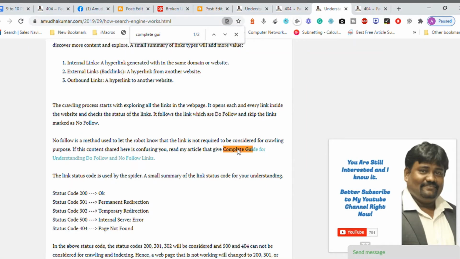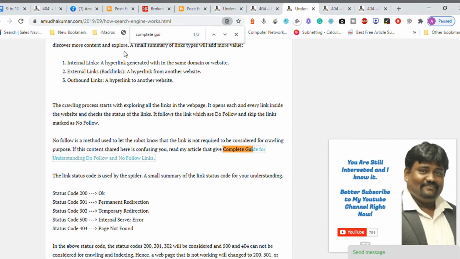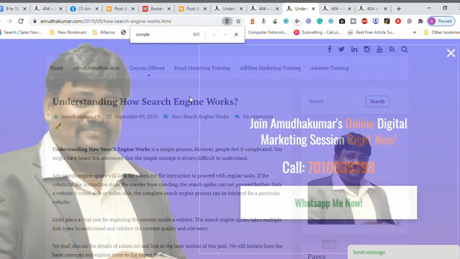Okay, it is a broken link. I open this, it says it is broken. See, page not found. Now I will reload this page because I saved it now, right? I will reload this page and I will click on the same hyperlink. Okay, complete.